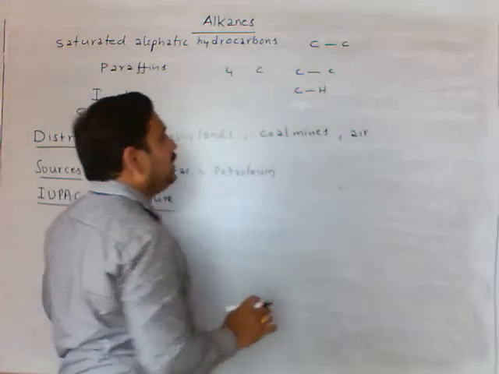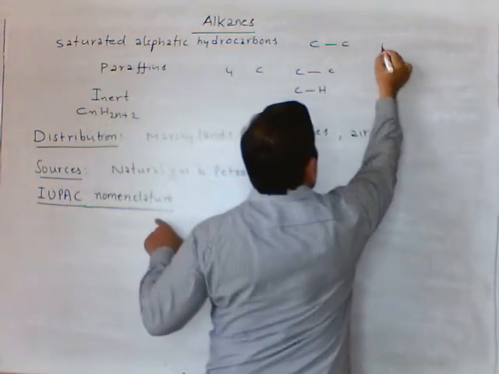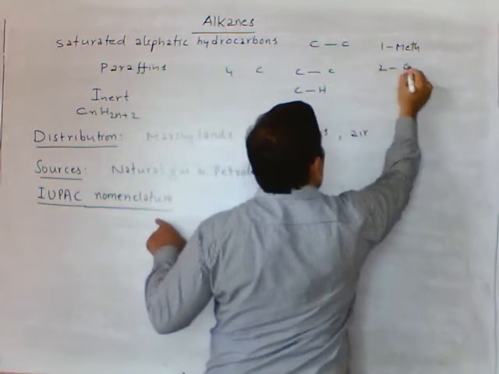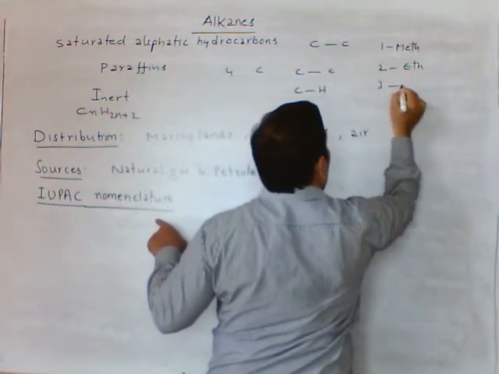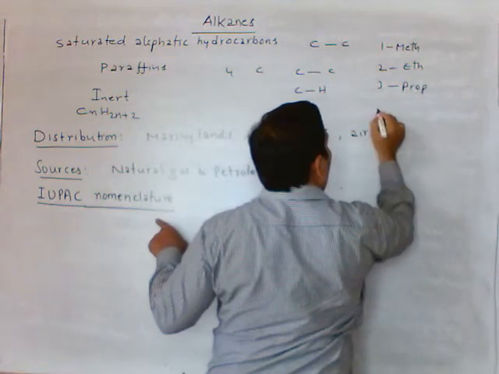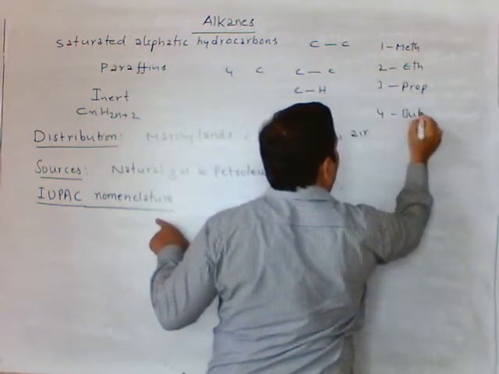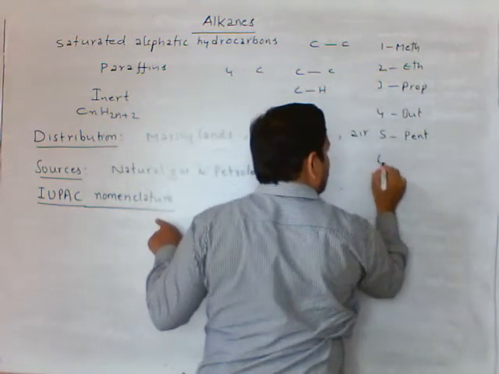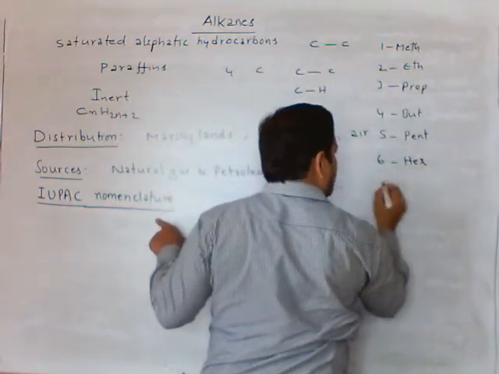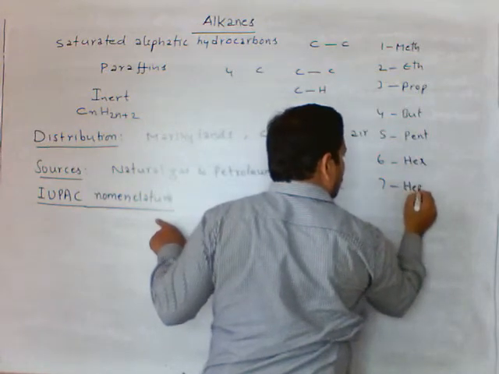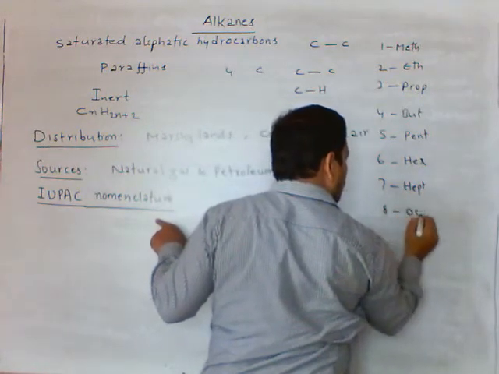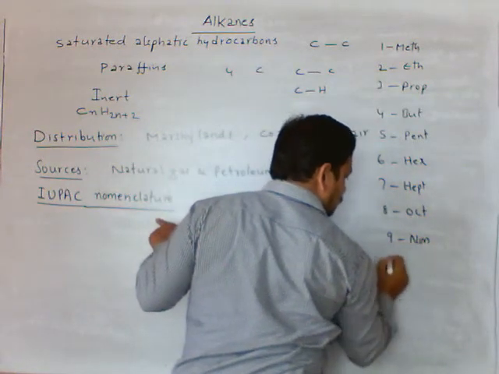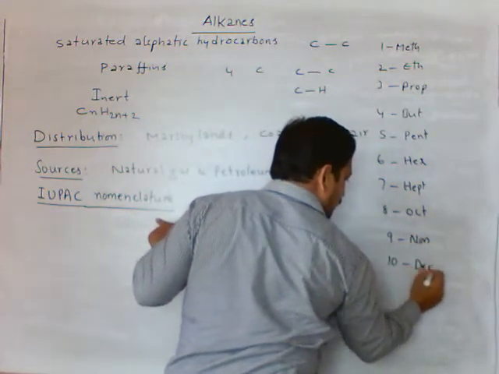Remember one thing, the N value we are taking: 1 means root word meth, 2 eth, 3 prop, 4 but, 5 pent, 6 hex, 7 hept, 8 oct, 9 non, 10 dec.